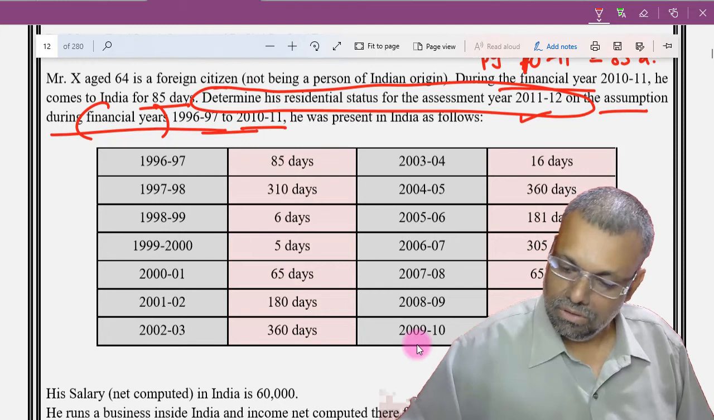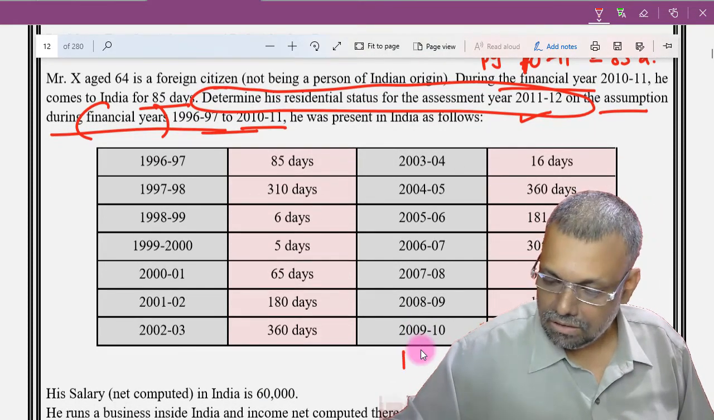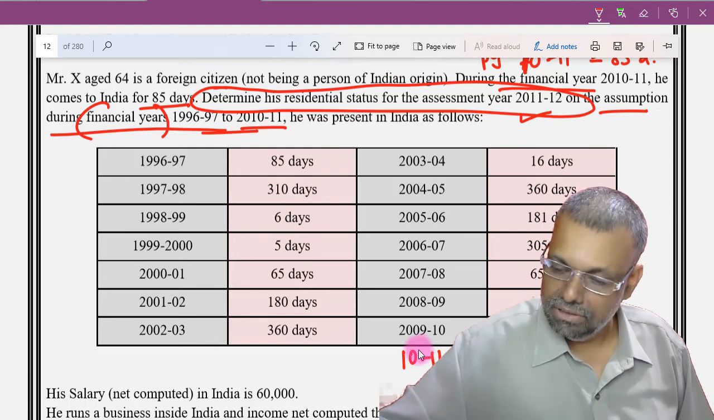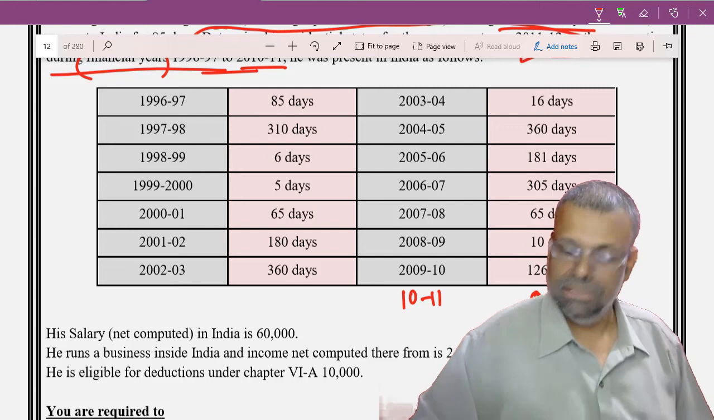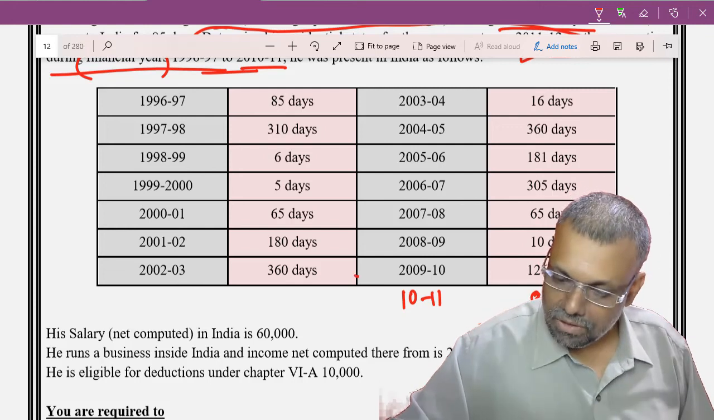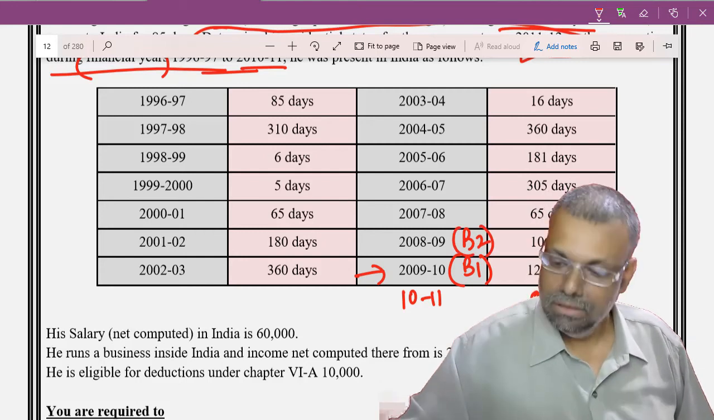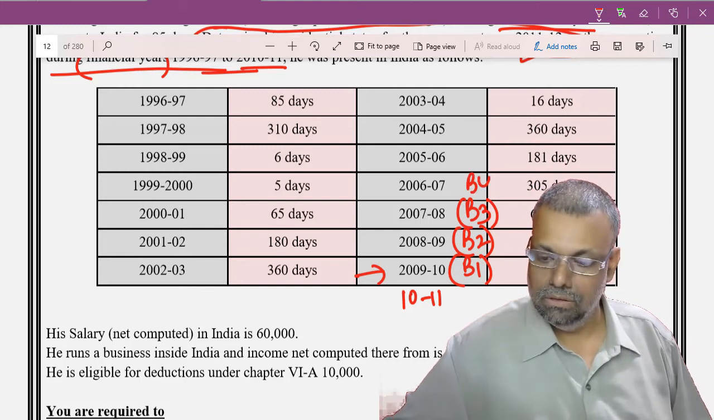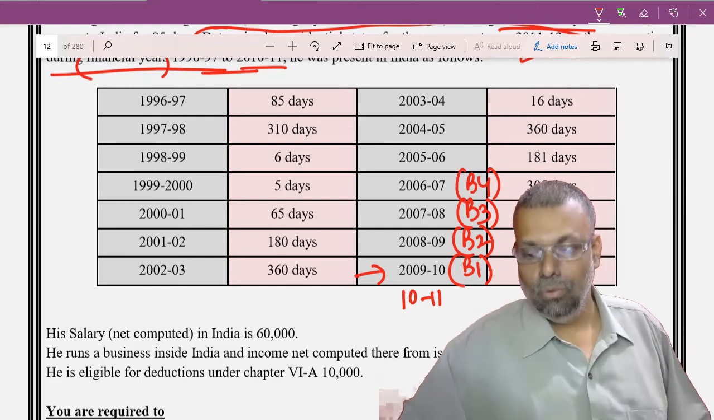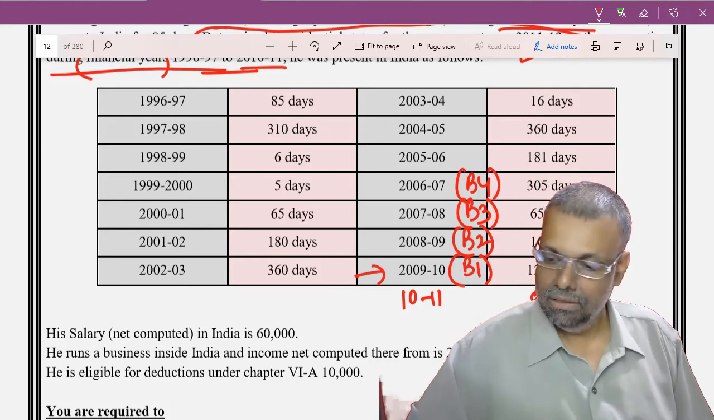So 10-11 is the previous year, and in 10-11 he was present for 85 days. So this is going to be your before year 1, before year 2, that way we will understand. This is going to be before year 3. Like this, you have to do the calculation.